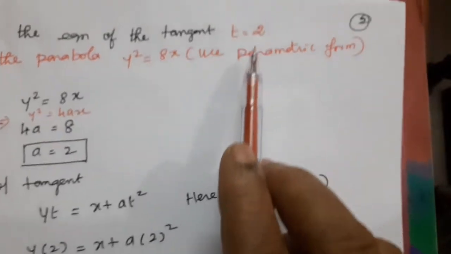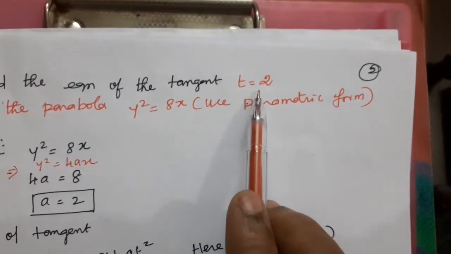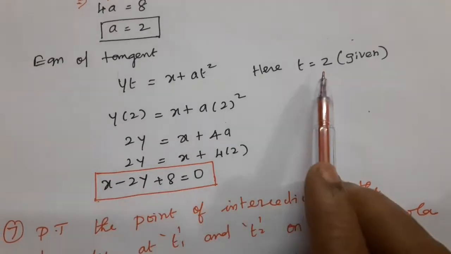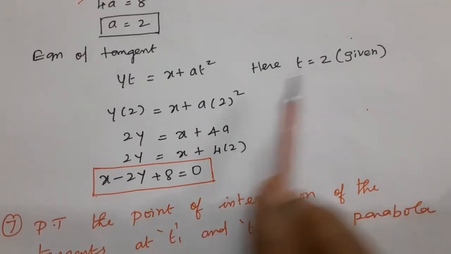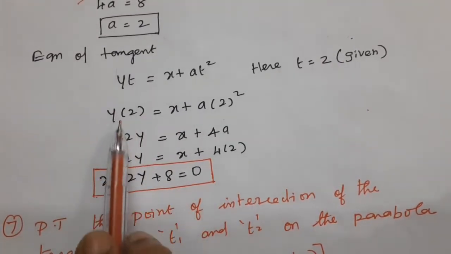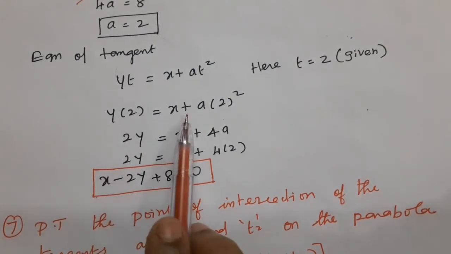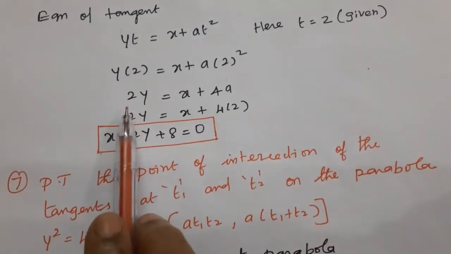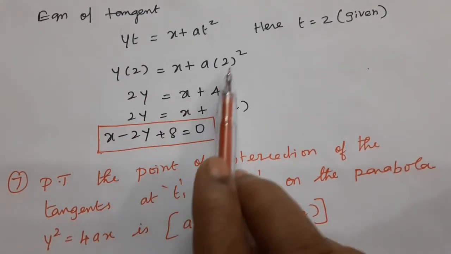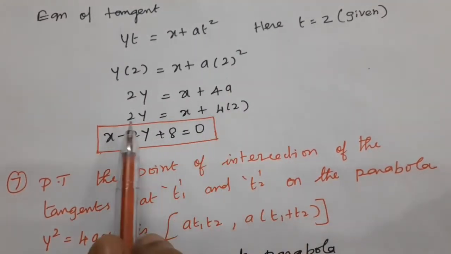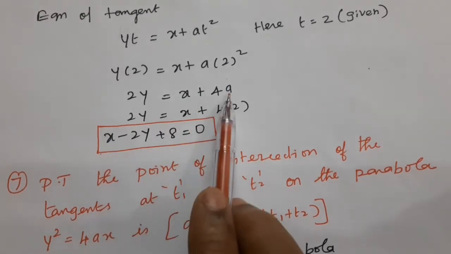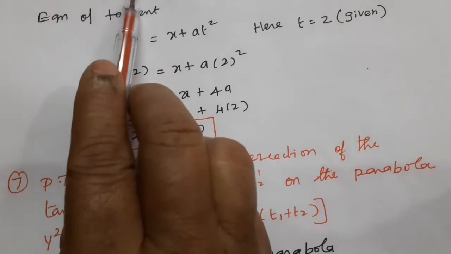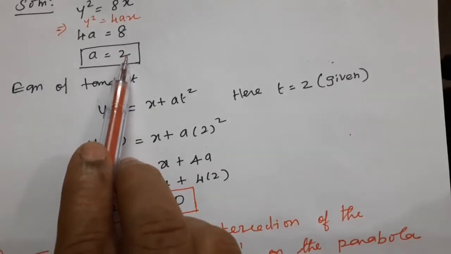The question itself gives the value of t, t = 2. So substitute t: y·2 = x + a·2². Now 2y = x + 4a. We already found the value of a. What is our a? a = 2.